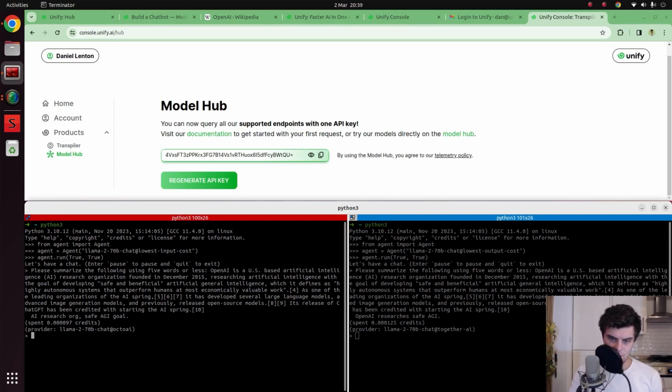Okay, so we see that on the left we spent a grand total of 4097 credits, and on the right we spent 0.30125 credits, which basically corresponds to dollars.